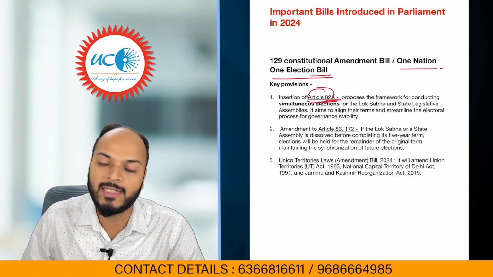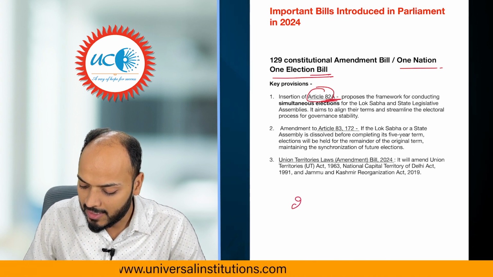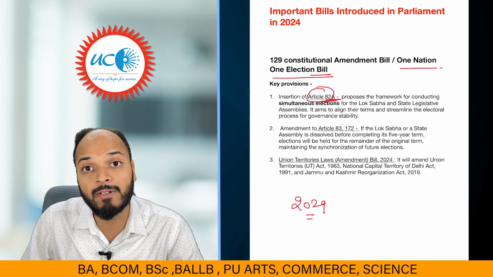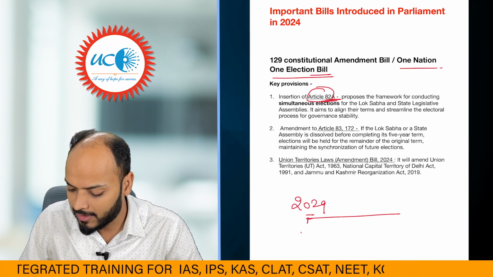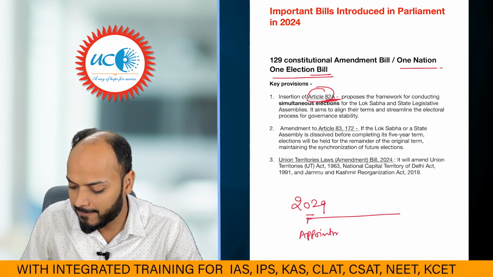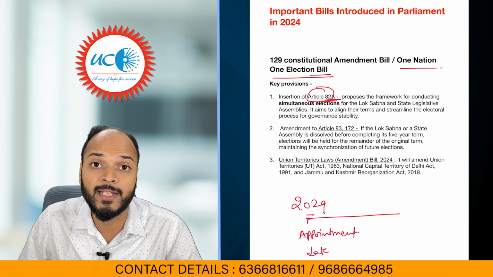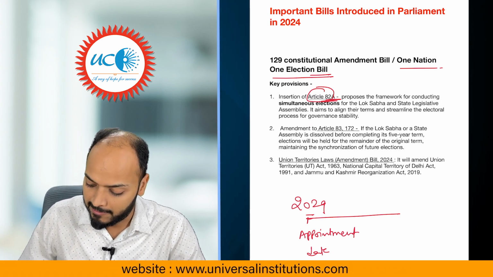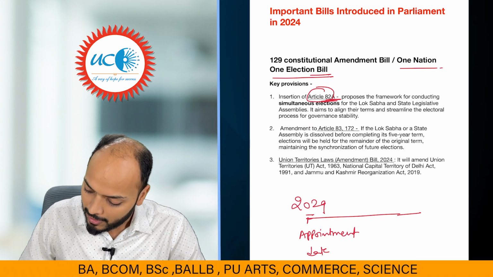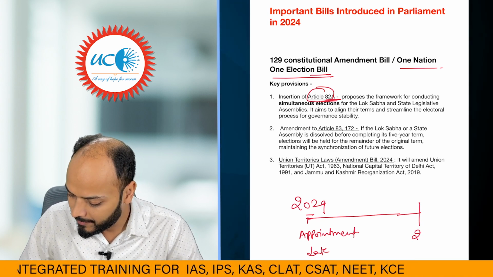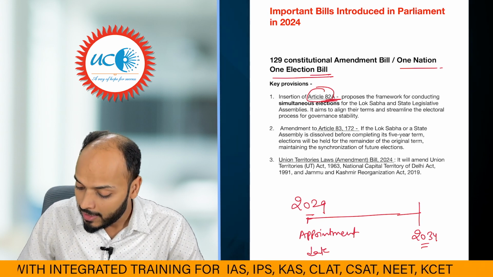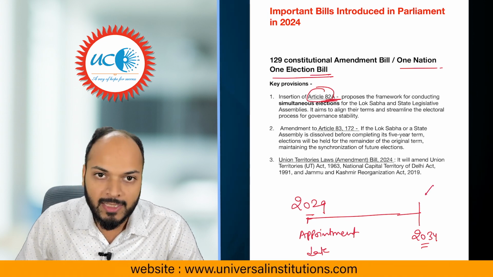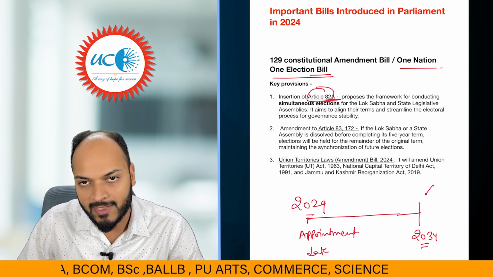What is written in Article 82A is, let's say the next Lok Sabha elections are due in the year 2029. The first sitting of the new Lok Sabha of 2029 will be named as the appointment date. Right? The election after this will be held in the year 2034.